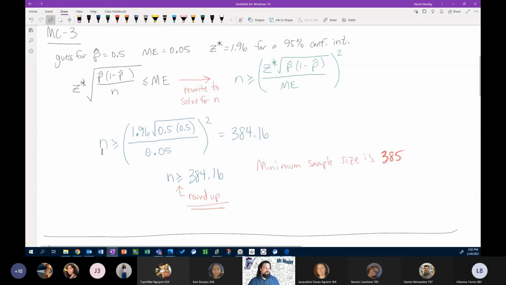So we replace our values. We have n is greater than or equal to 1.96 times the square root of 0.5 times 0.5, divided by 0.05, squared, and we get approximately 384.16. Because this is an inequality, and it says n is greater than or equal to 384.16, I cannot round down to 384, even though I'm closer to 384 than 385. We must round up. So that makes the minimum sample size 385.